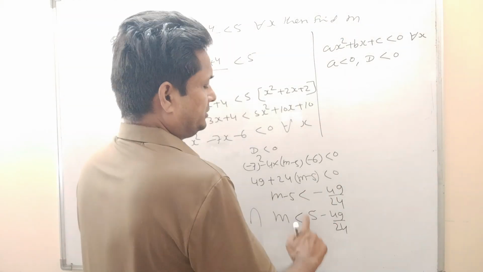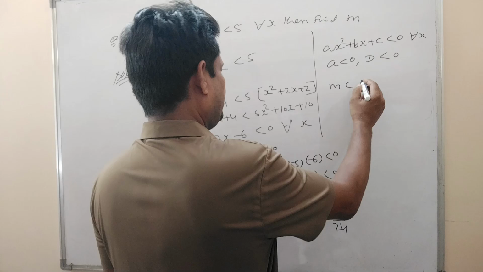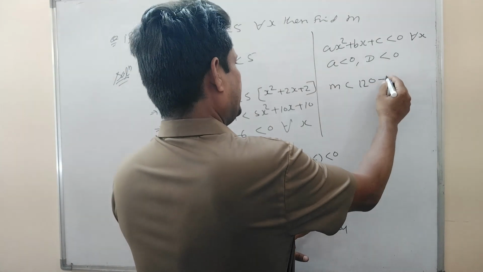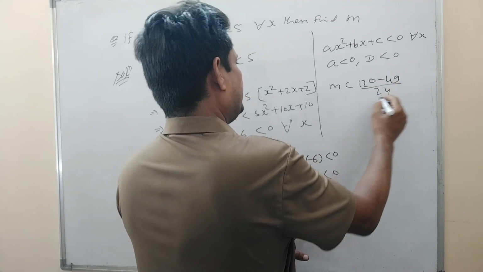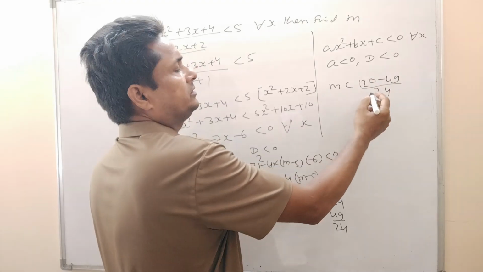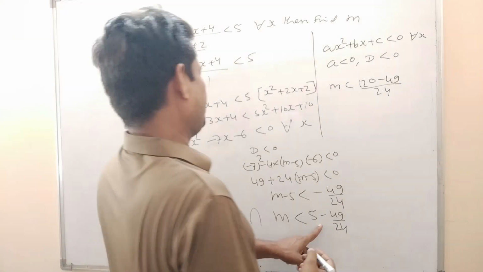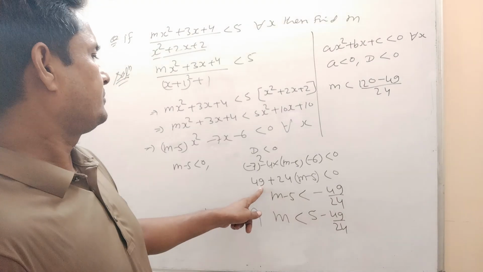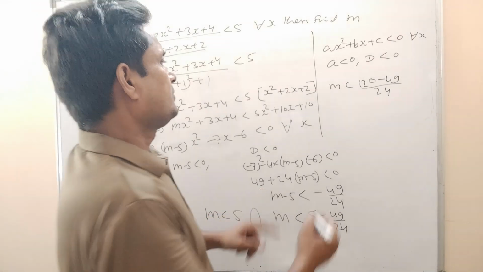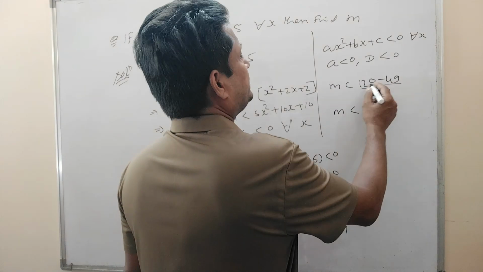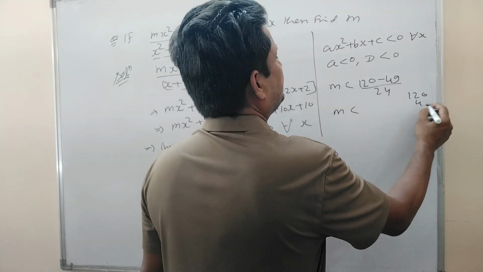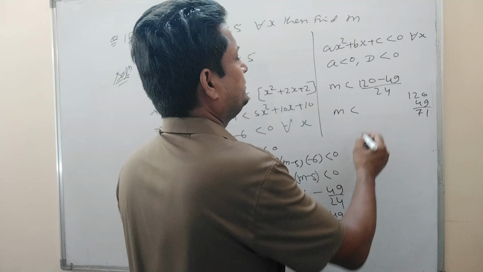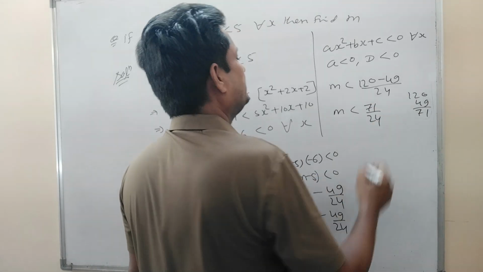So m less than 120 minus 49 divided by 24. So m is less than 120 minus 49, which is 71, so it will be 71 by 24.